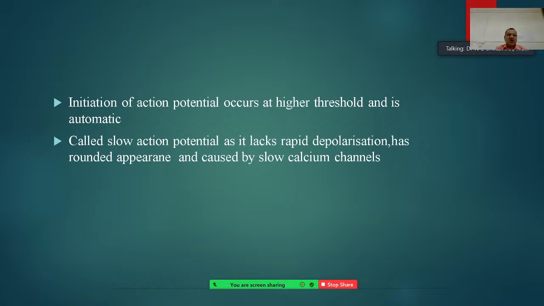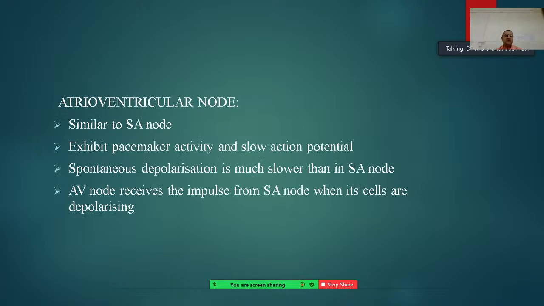So initiation of the action potential occurs at a higher threshold and is automatic, and it is called the slow action potential. It lacks rapid depolarization, has a rounded appearance, and is caused by the slow calcium channels.